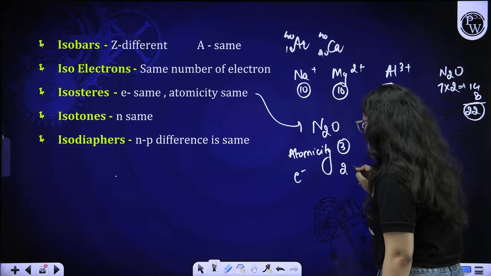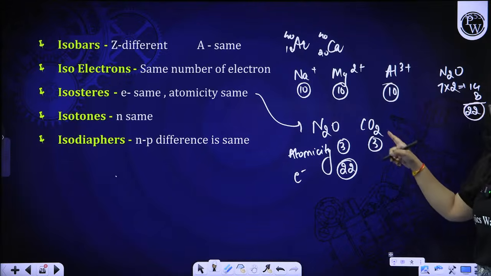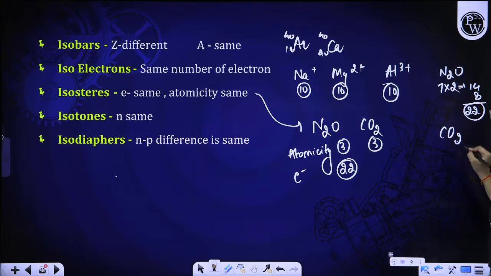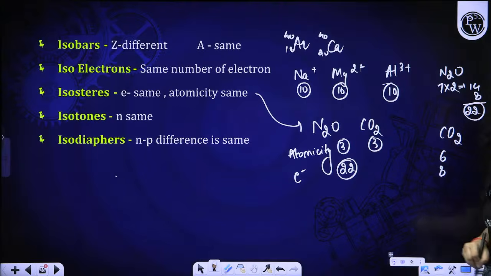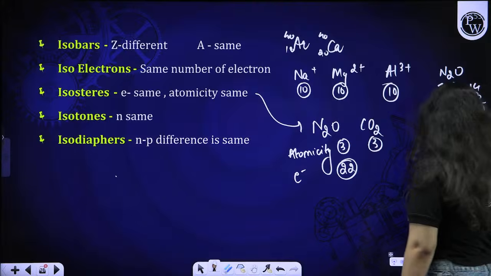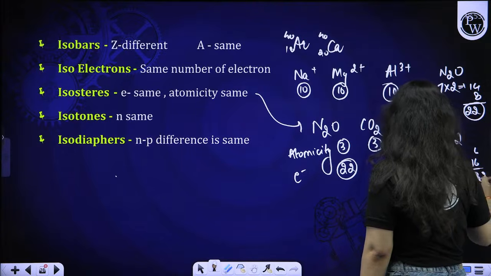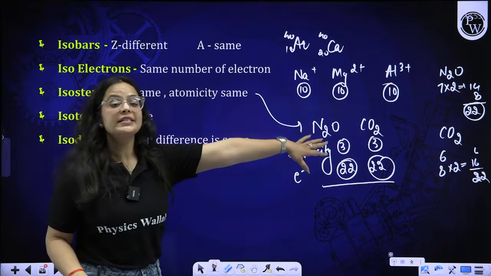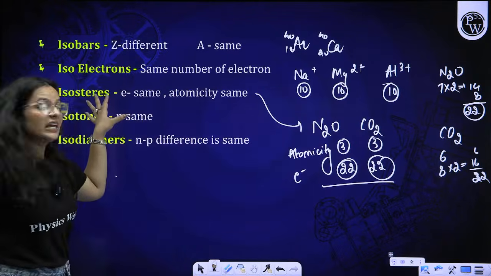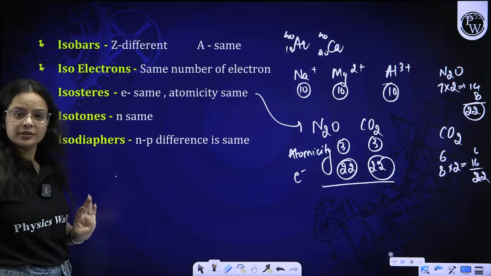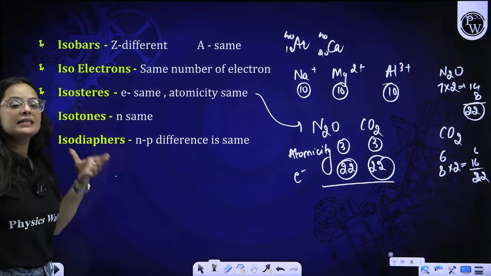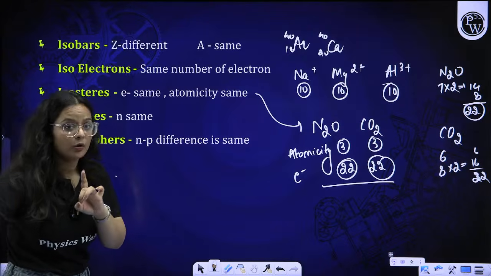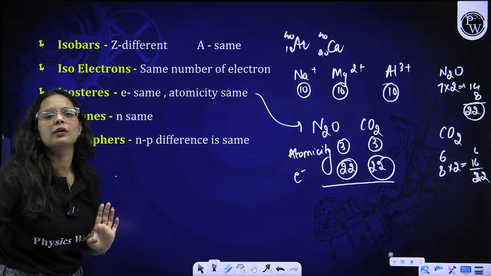Same we are getting for CO2, or not? Carbon contains 6 electrons and oxygen contains 8 electrons, but since there are 2 oxygens, we are getting 16 plus 6, that is 22 only. So in this case as well, N2O and CO2 have what relation with each other? They are isosteres. In isotones, we can say the neutron number is same. I already told you how to find out the neutron.